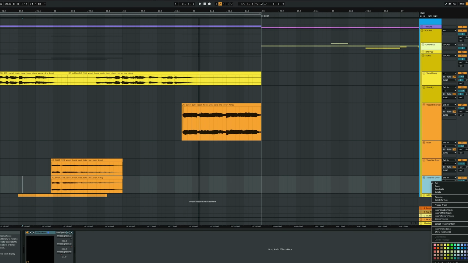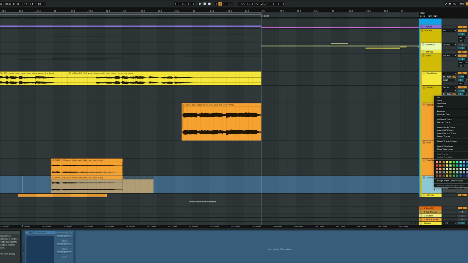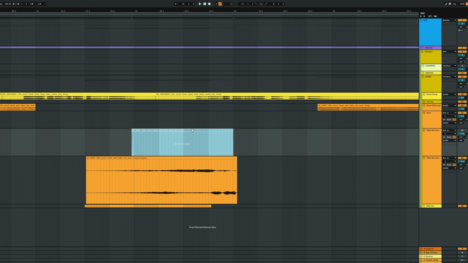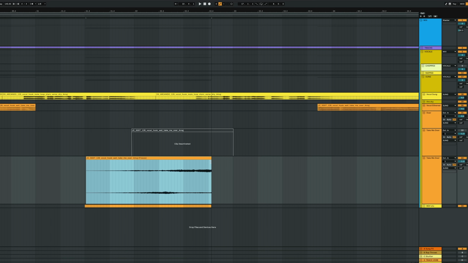I'm going to duplicate the track, freeze it, flatten it, and then slide it where I want it. Deactivate the old clip so I don't get confused, and then trim this a little bit more.